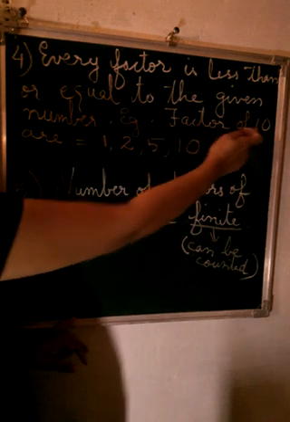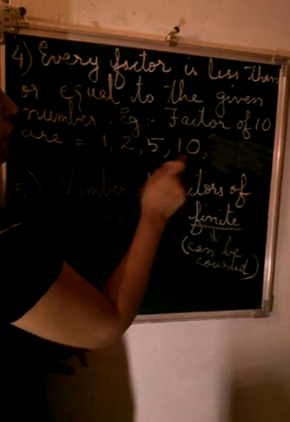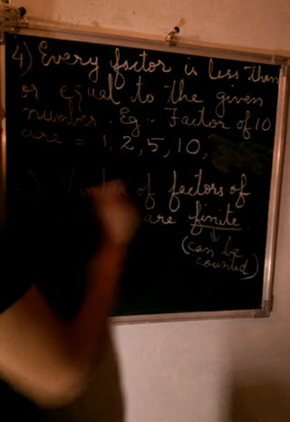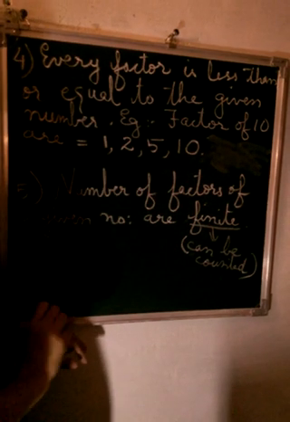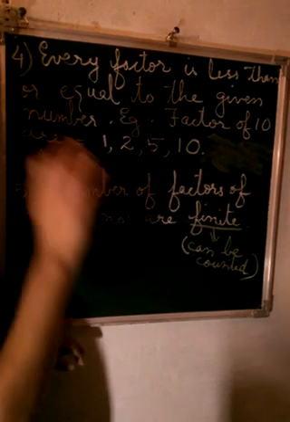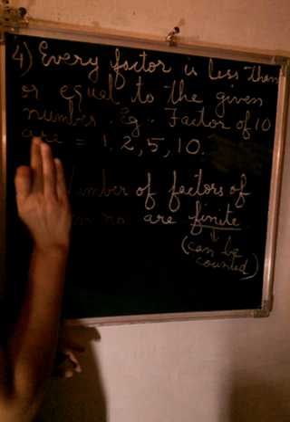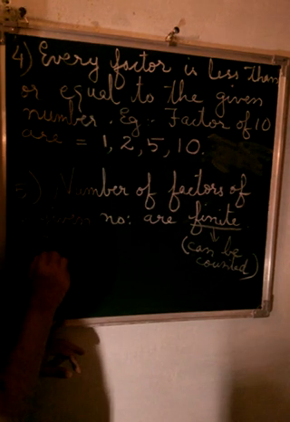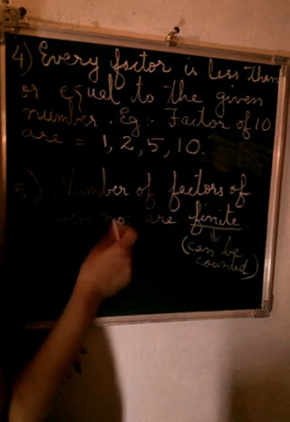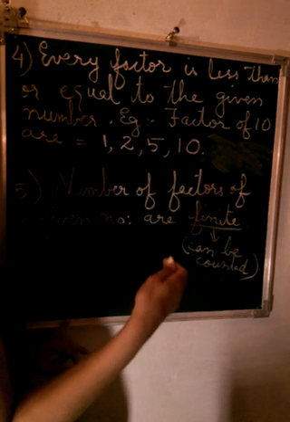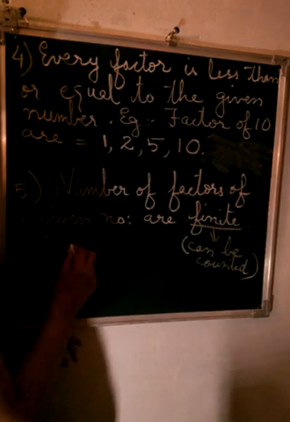So you can see this is 10, factors of 10. 1, 2, 3, 4. You can count. That means you cannot say that it is endless, that we don't know how many factors a number will have. We can count the number of factors of a given number. So you can again take the same example, or let's take another example. Like this we will be finding many factors of given particular numbers.